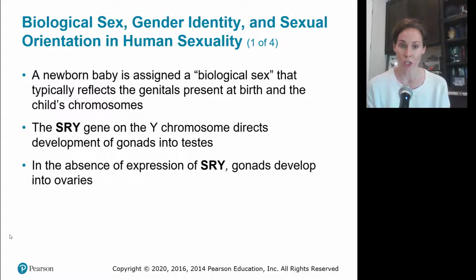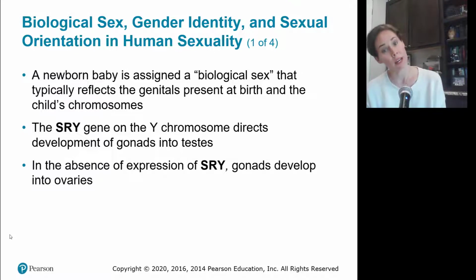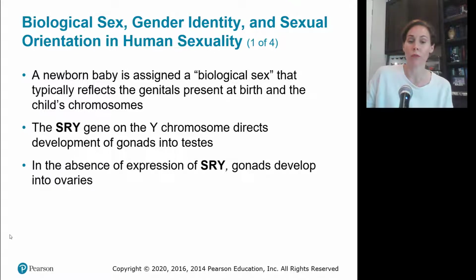The SRY gene, which is found on the Y chromosome, is what tells your body to produce testes. So the SRY gene on the Y chromosome says you're going to be a boy. If that is not in existence, then you develop ovaries. You are a female. So it's a specific gene on that chromosome that tells your body to produce one or the other type of gonad.